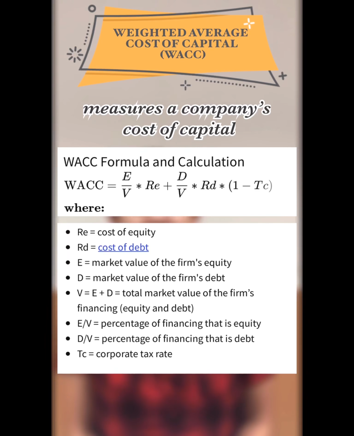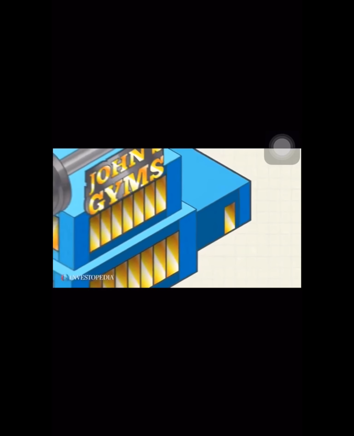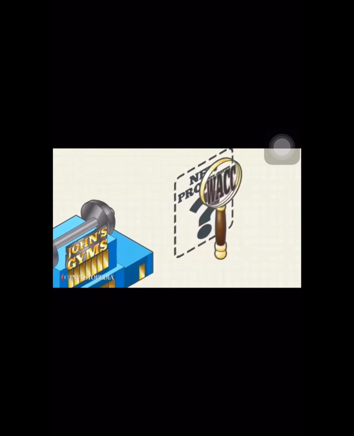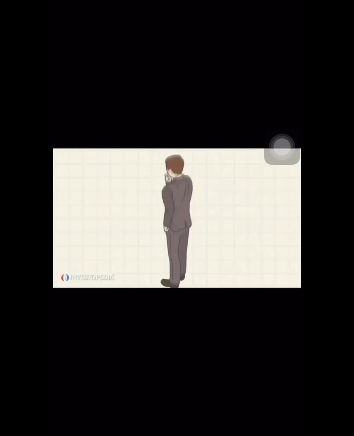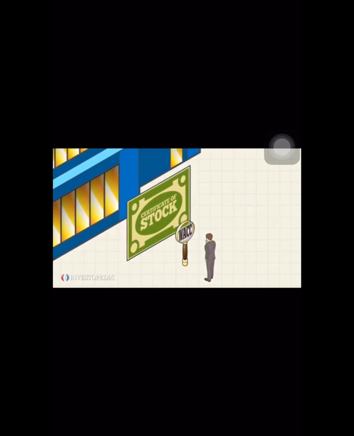If the return on investment remains equal, a rise in the cost of capital will cause a decrease in the company's profitability and in shareholders' wealth. To understand better, take a look at this example. WACC is used internally by a company's management as part of determining whether it would be profitable for the company to finance a new project. It is also used by investors as one way to value the company's shares and decide whether to invest.